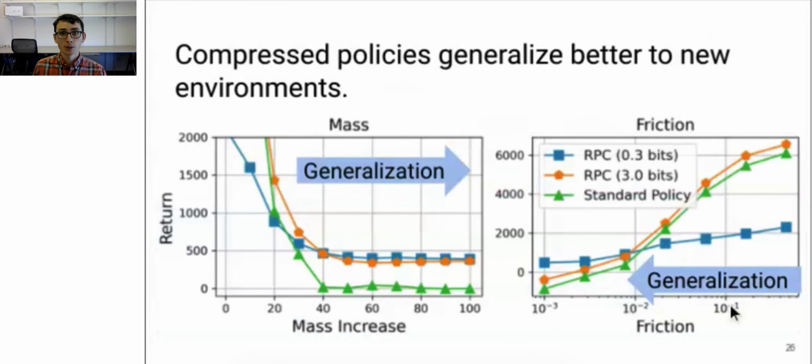First, because the policies learned by RPC use fewer bits of information about the environment, we expect them to be more robust to changes in the environment. If, say, we increase the mass of the agent or decrease the friction of the environment, we observe that the compressed agents continue to perform well, generalizing well to these new dynamics.